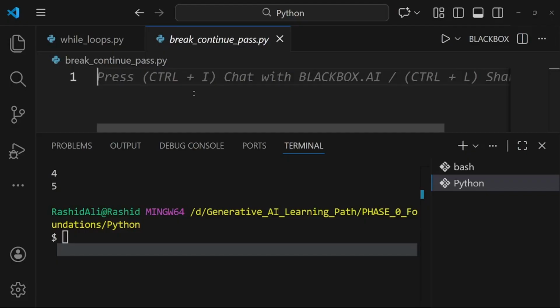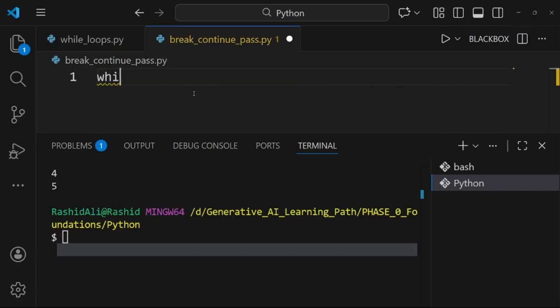Let us look at an example so you can understand more. Say we want to take input from the user. This is the true condition I have set. It will never be false until we break the loop. It will run continuously and be executed infinitely until the break statement we set is met.